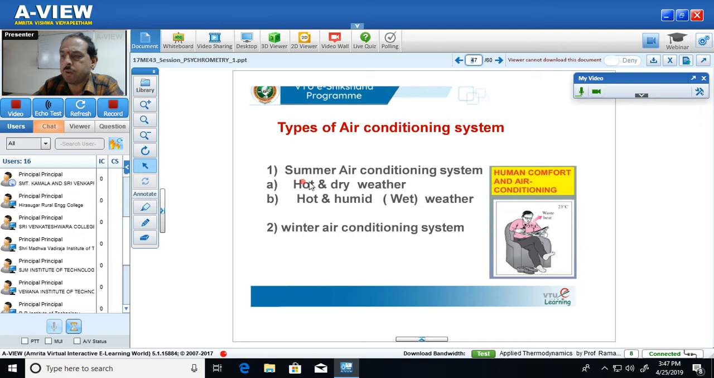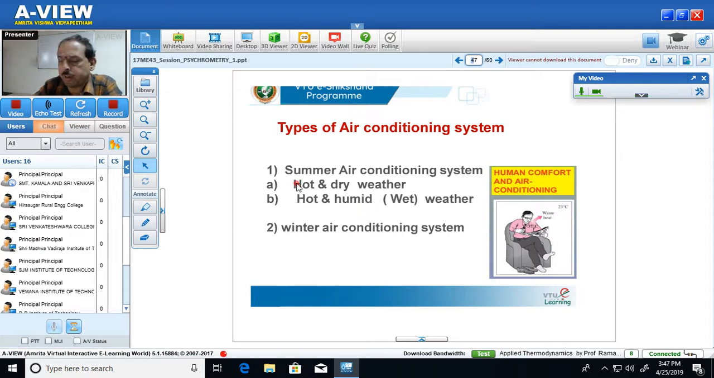So, what is the meaning of summer air conditioning system? Summer air conditioning system is the air conditioning system designed for summer conditions. What do you mean by winter air conditioning system? Winter air conditioning system is the air conditioning system designed for winter conditions. But summer air conditioning system is further classified into two types. The first one is summer air conditioning system for hot and dry weather. The second one is summer air conditioning system for hot and wet weather.